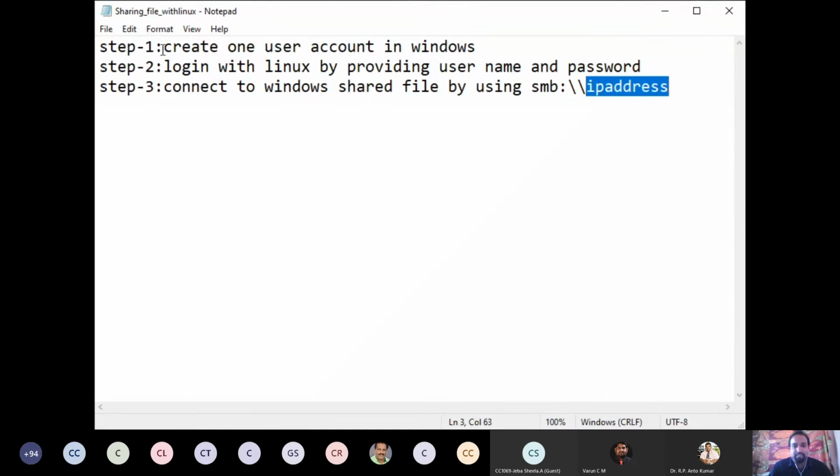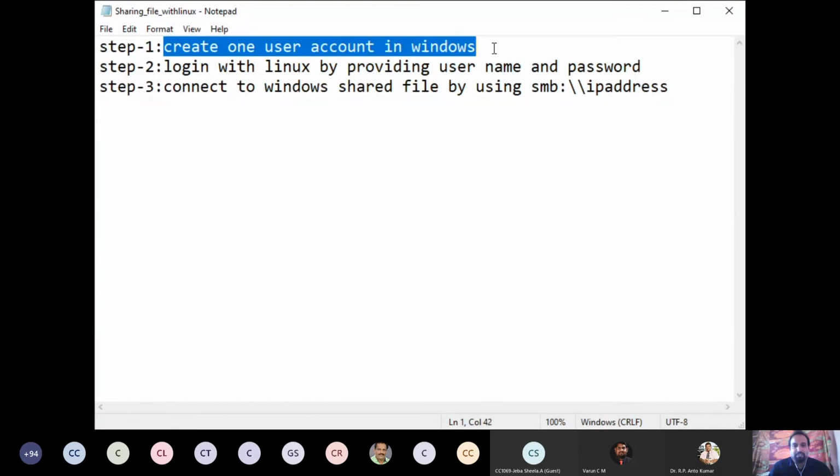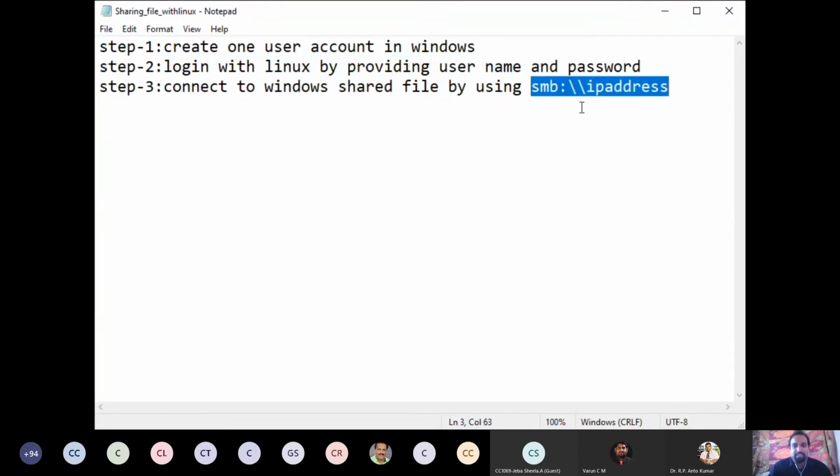Okay, so I will repeat the steps again. First, you have to create one user in the Windows machine. By default the administrator user is present. Apart from that, you have to create one more user account. Then you have to use this command smb:// and provide the IP address of the Windows machine, so that the file which you shared in the Windows machine will be displayed in the Linux machine. Okay, now we can see that.